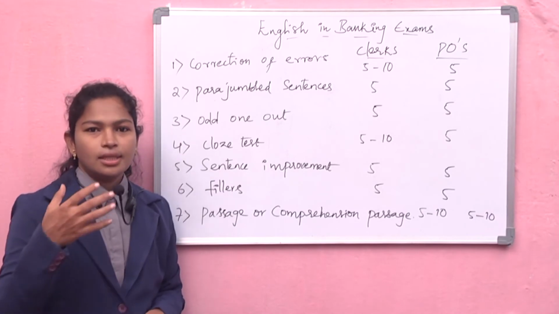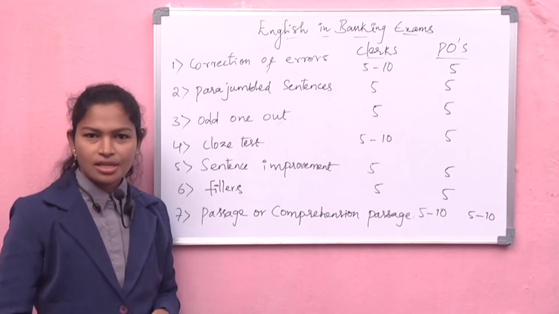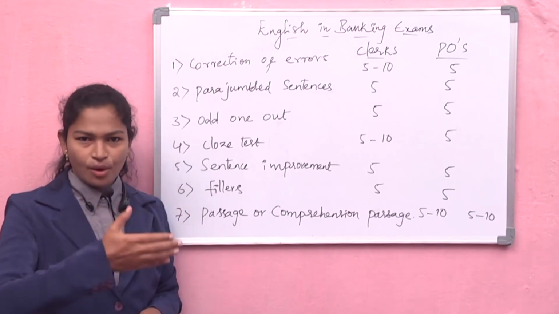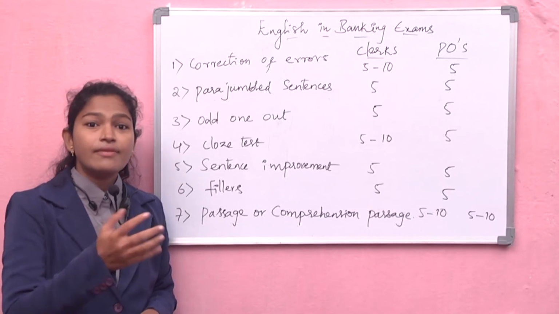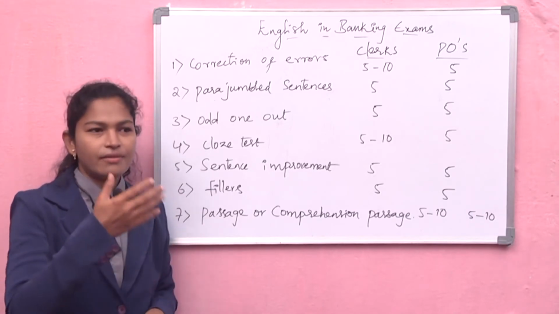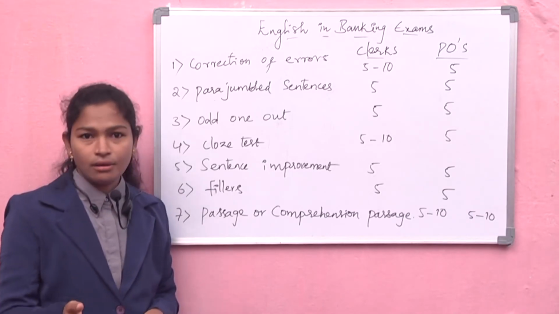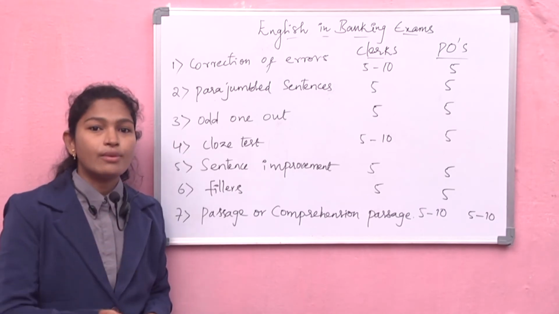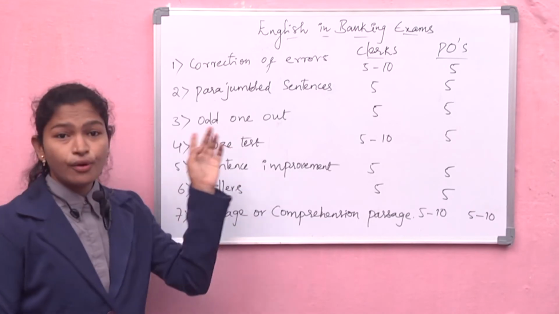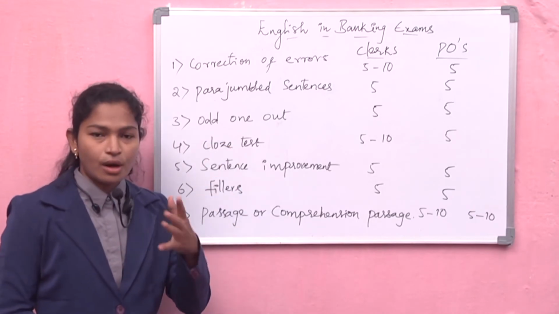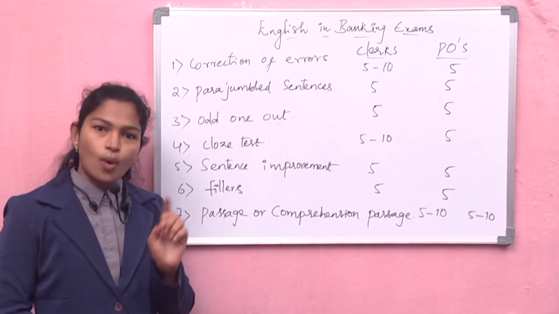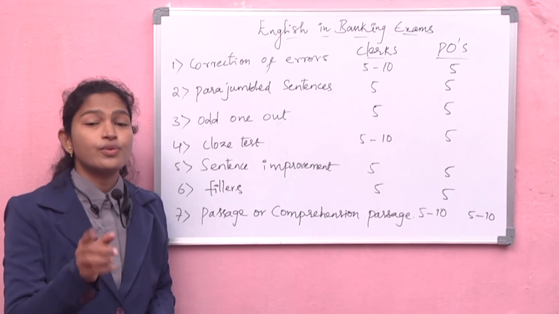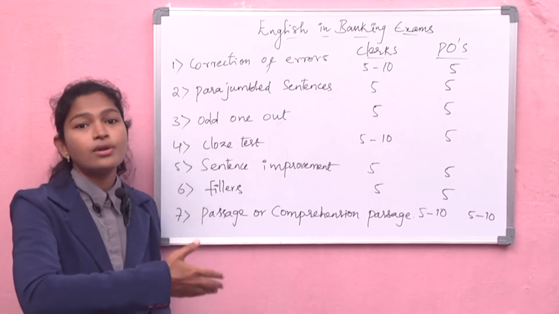See, they will give 4 options, A, B, C, D. In those 4 options, three sentences will have a relation between them; they will be related to one another. But one sentence out of the 4 will be different from these 3 sentences. You have to find out which one is different out of the 4 sentences.